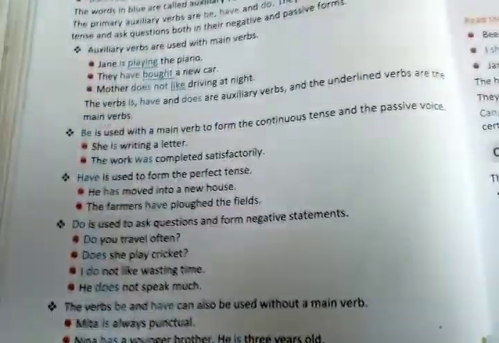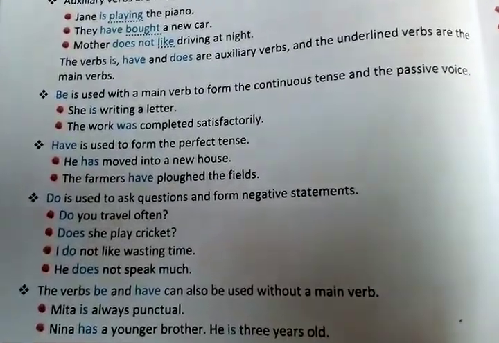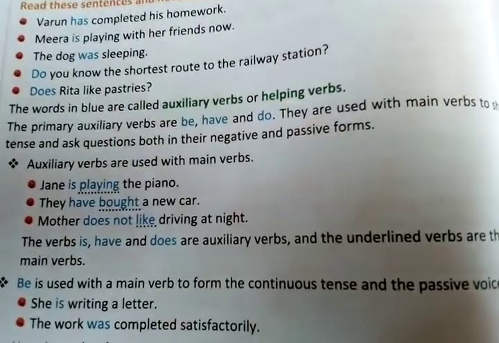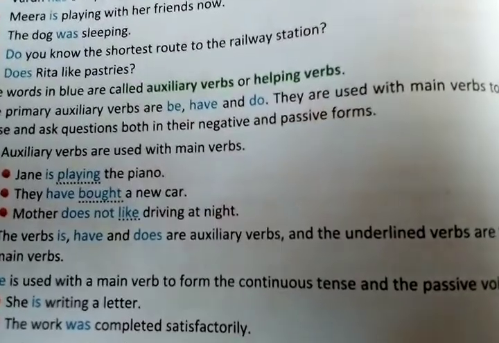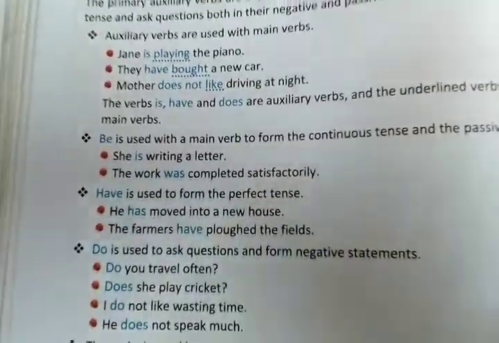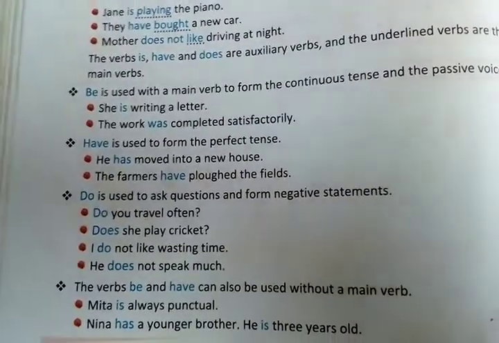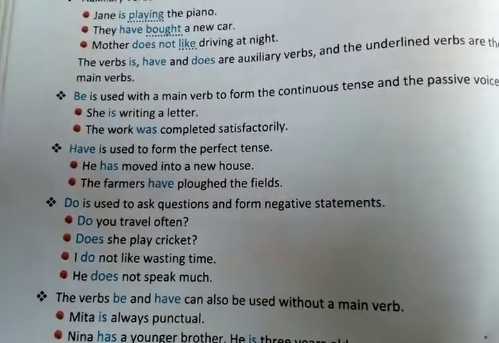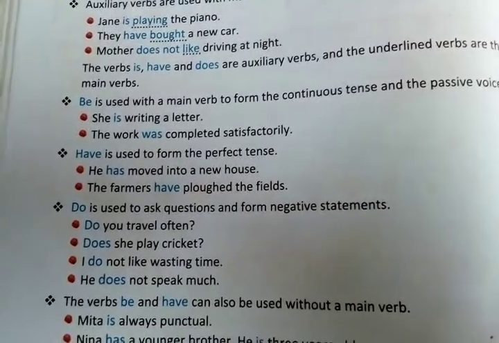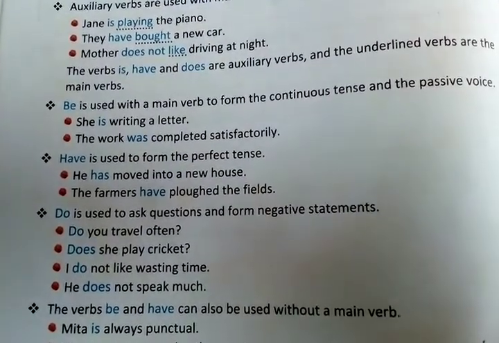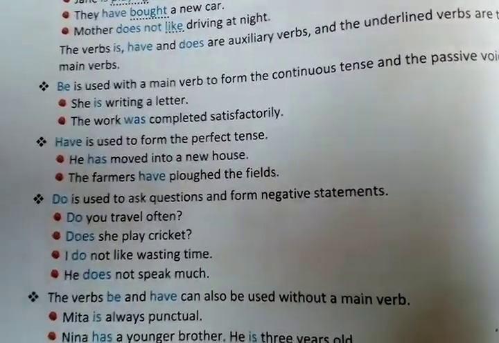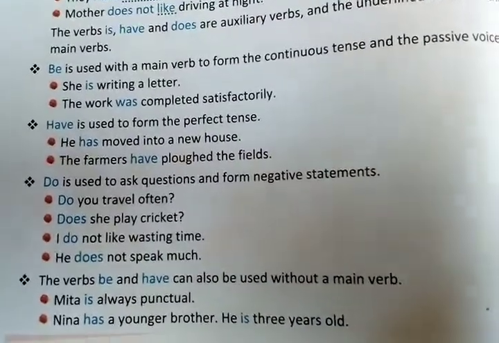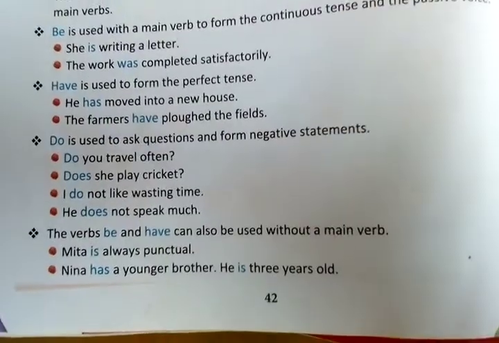Now you will say that, ma'am, what are you reading? Here I have told you that in primary verb we have to use be, have and do. So here there is an explanation of where you will be using be. You will be using be to form continuous tense, have to form a perfect tense, and do to ask a question or form a negative sentence.